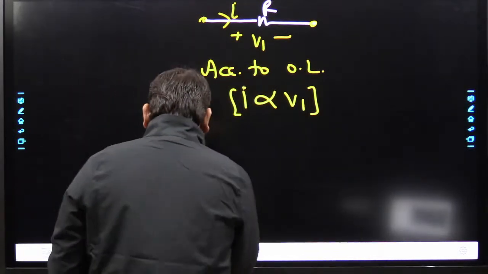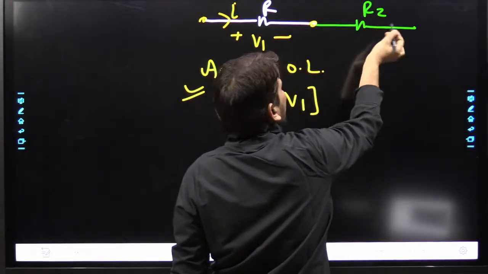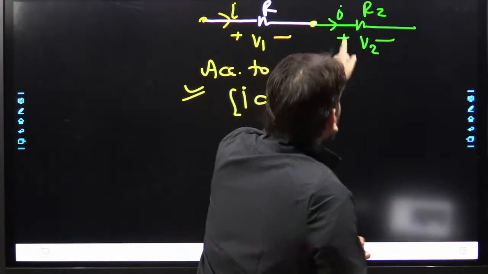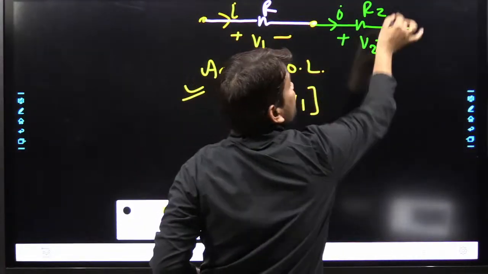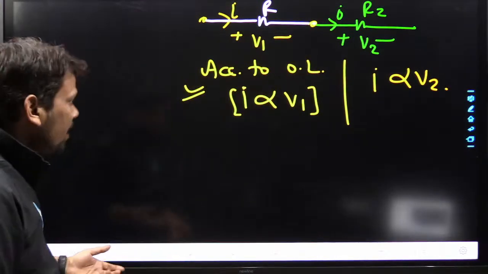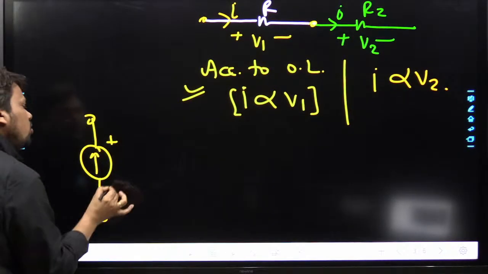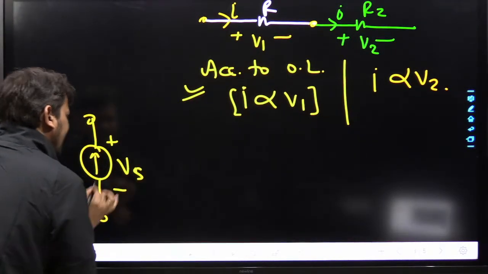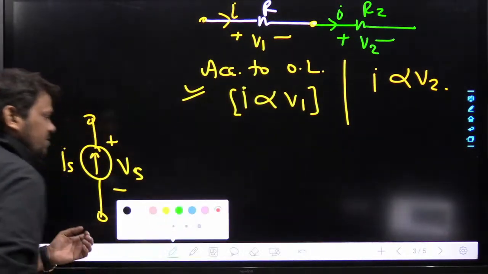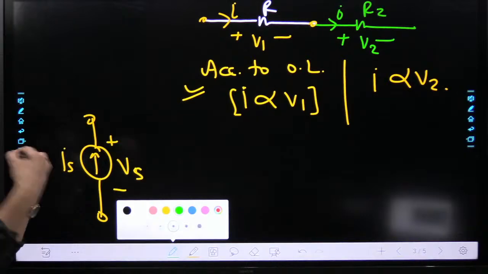Now what I want to tell you, my dear friend, let us assume again we have some resistance R2, and the same current I is flowing, and here some V2 is there. Again, can we define Ohm's law for the same? Yes, my dear friend. Yes, sir. We can define I proportional to V2. Next thing I want to tell you, let us assume some current source is here, and the voltage is Vs, and the amount of this current source is Is. Now I want to ask you a very easy question. Listen to me carefully, my dear friend. I want to ask you a very silly question or a very easy question.